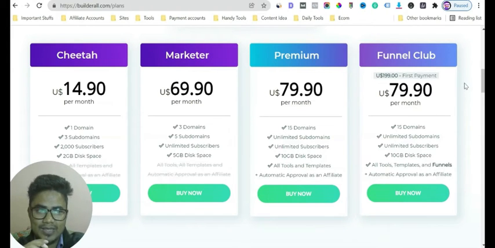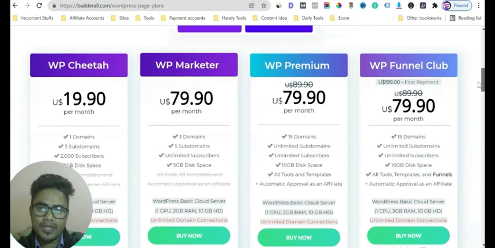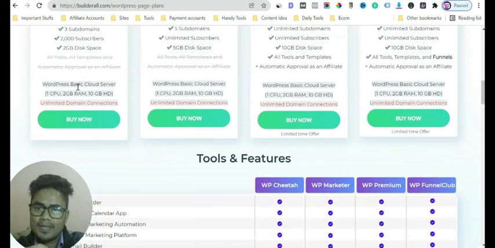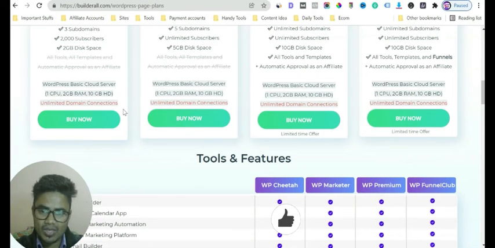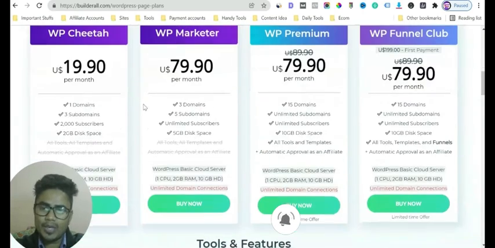All right, this is the Builder plan. So the only difference between the Builder plan and WordPress plan is that you get a WordPress cloud server, 1 CPU, 2 GB RAM, 10 GB of hard disk, plus you can connect unlimited domains inside your WordPress dashboard. Okay, so this is the highest plan. This is the highest plan they have right now.